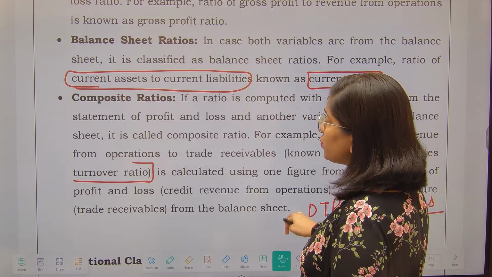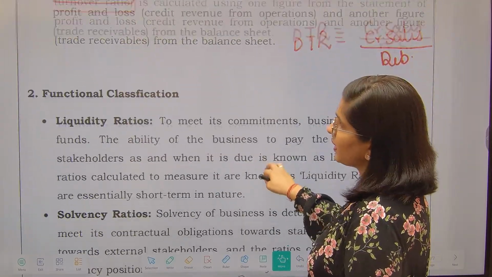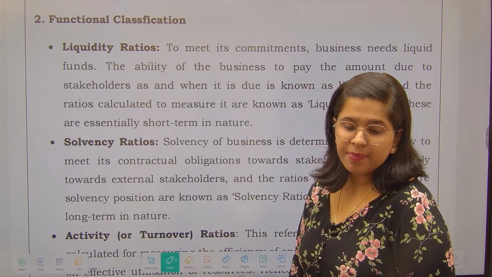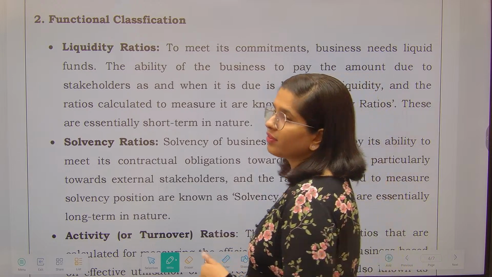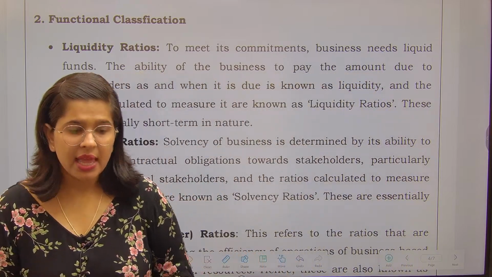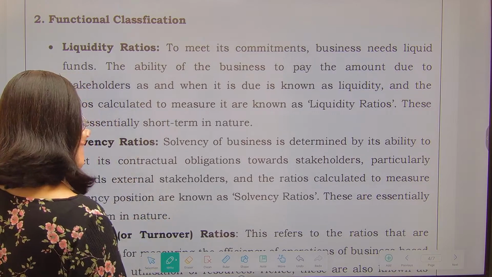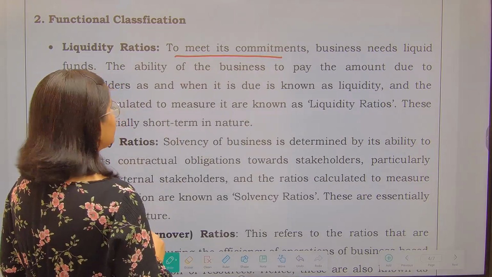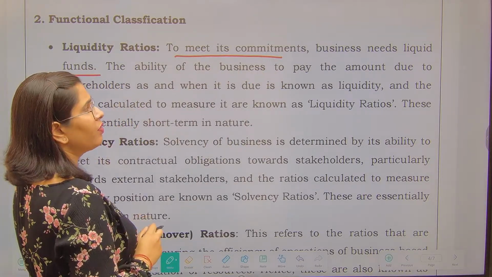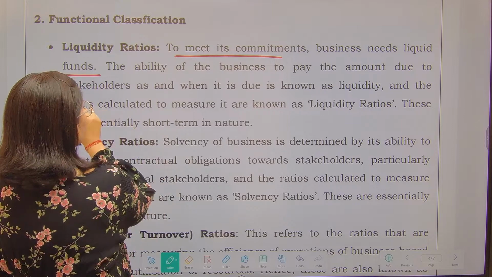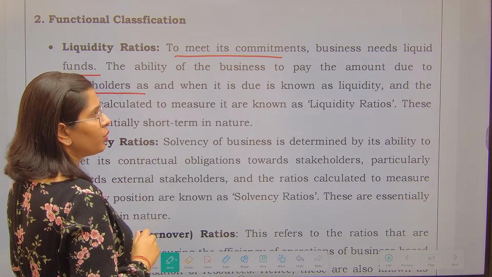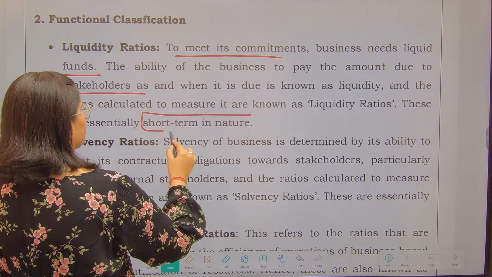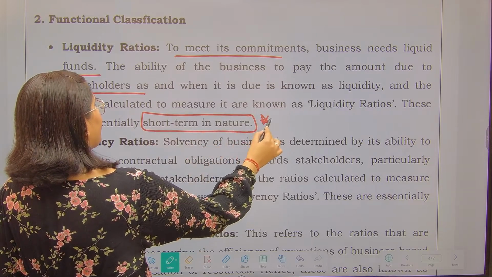Now next, once we are done with the traditional classification, the second type of classification is the functional classification. Okay? So under functional classification, we have classified the ratios into different types. Number one out of that is liquidity ratio. So liquidity ratio means what? To meet the commitments, business needs liquid funds, and the ability of the business to pay the amount due to stakeholders as and when it's due is known as the liquidity. Fine. They are short term in nature. So please remember this.